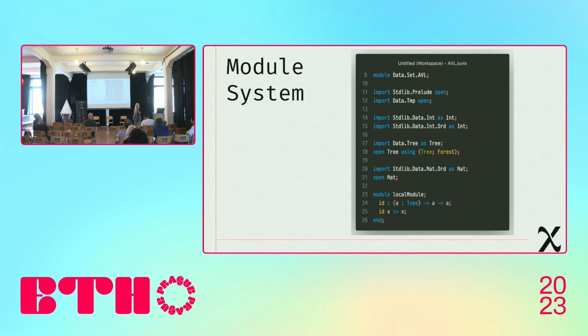Here you can see an example of such modules, which is specified with a module keyword. And inside each module, we can also import all other modules. It could be either from the same project that we just implemented, or it could come from the dependencies of the project, which could be separate Juvix projects that you can use inside your application as well.